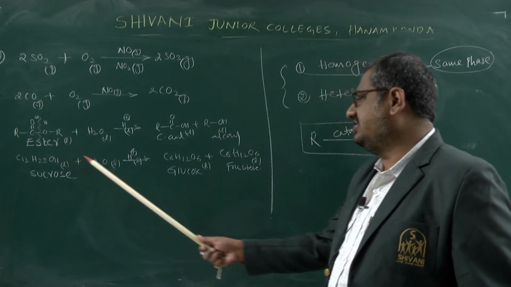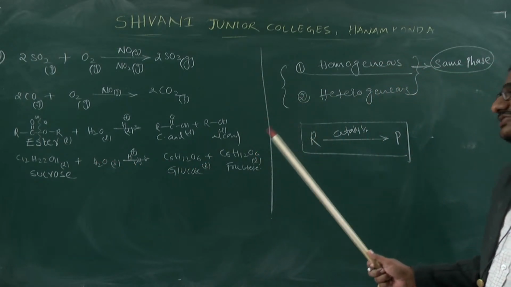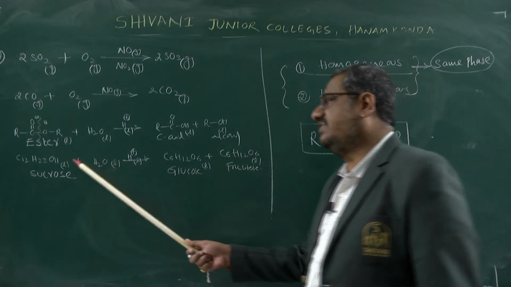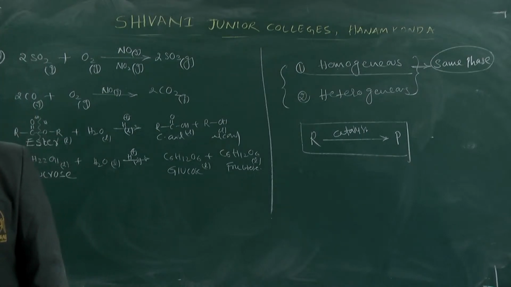So, in this condition, glucose is a liquid phenomenon, fructose is also liquid, H2O is liquid, and sugar dissolved in water is a liquid, and the acidic medium is also liquid. All are in the same phase. So, for this reason this type of catalyst is called a homogeneous catalyst.